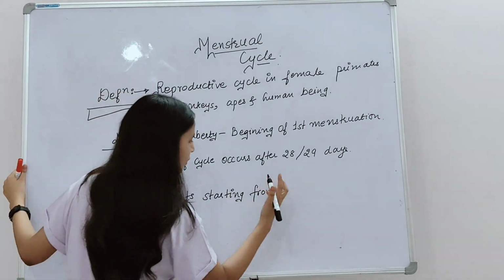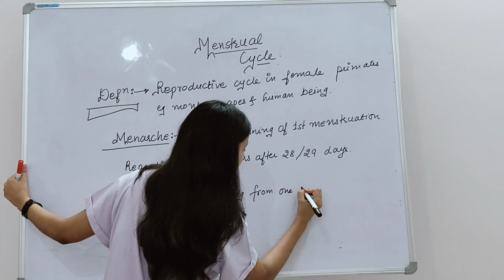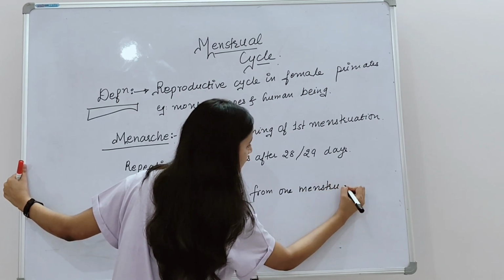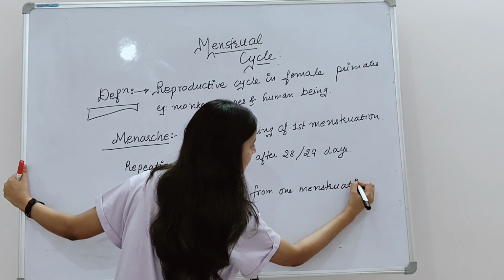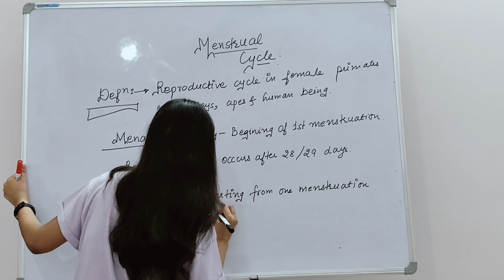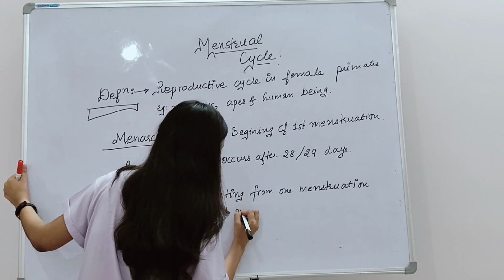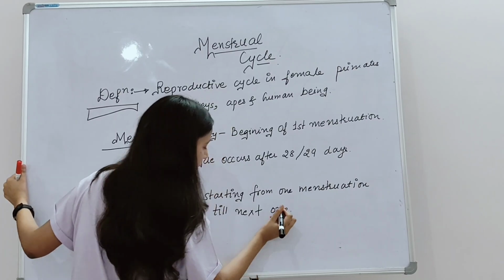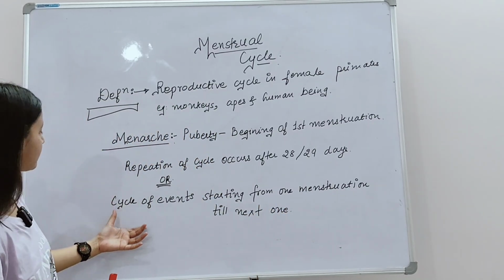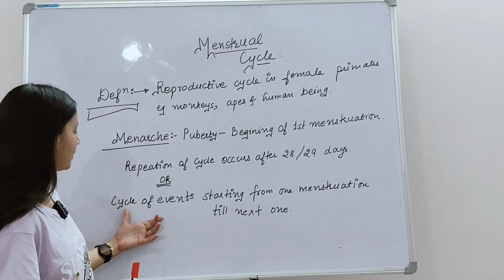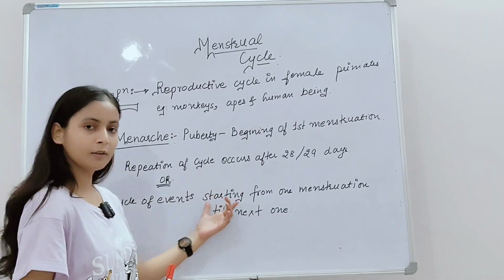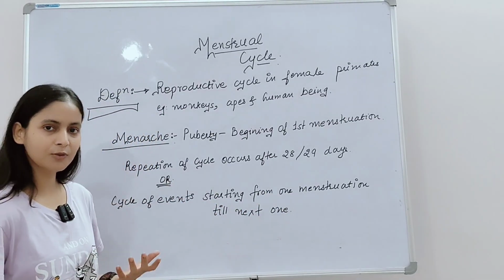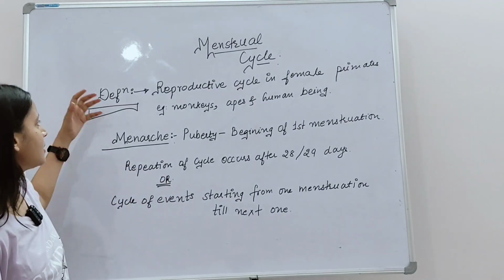Cycle of events starting from one menstruation till the next one. So another definition says that the cycle of events starting from one menstruation till the next one is also called the menstrual cycle.